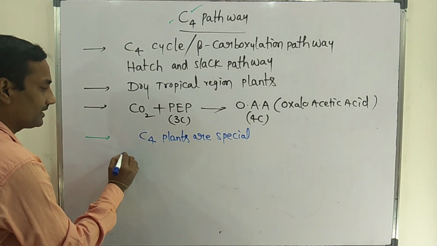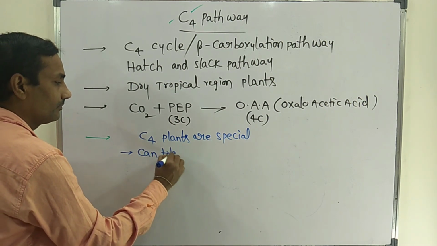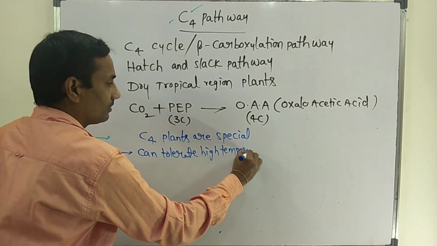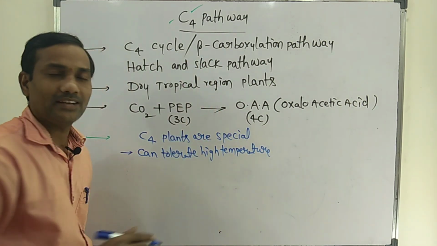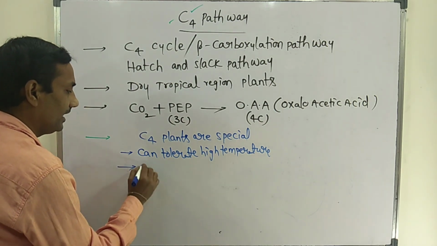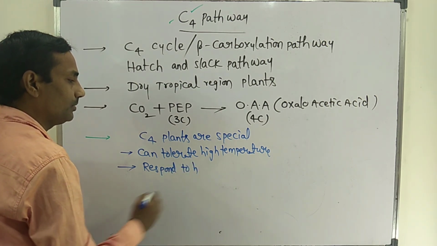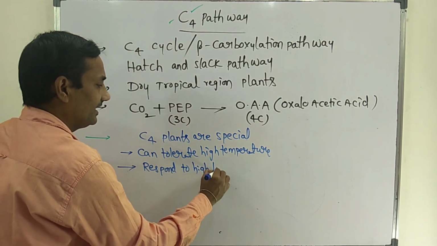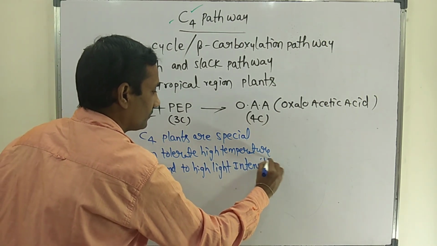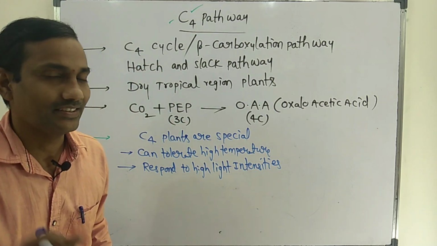C4 plants are special because they can tolerate high temperature. All C4 plants can tolerate extremely high temperature. They also respond to high light intensities, even extremely high light intensities.